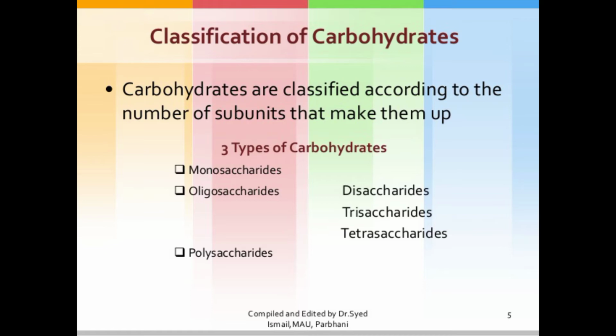The monosaccharide is formed from only one unit. Second, the oligosaccharide, which is again subdivided into 3 parts: disaccharide, trisaccharide and tetrasaccharide. And the last one is the polysaccharide, which contains 10 or more monosaccharide units.